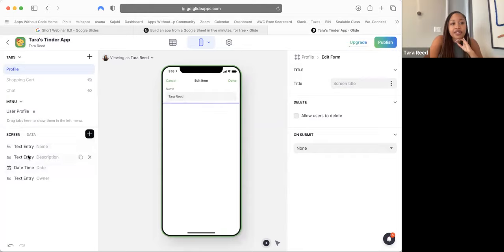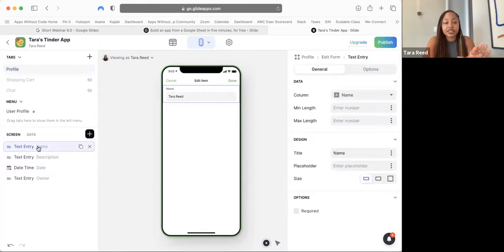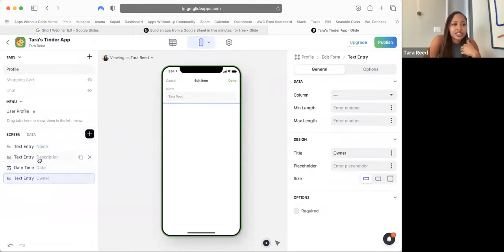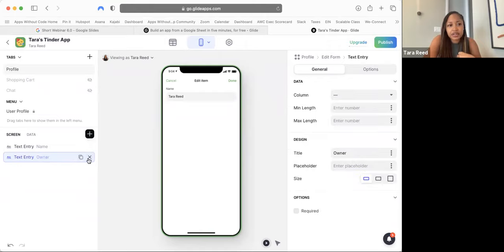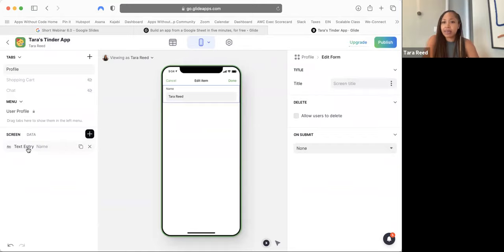So over here on the left, you can see what's on the screen. For example, there's text entry. And if I click on that, that's like the name where they can add stuff. And then there's a bunch of other stuff down here. I'm going to get rid of this. So let's get rid of this. Let's get rid of description. If you hover over it, see there's an X and date and time. If there's other stuff in here, you can get rid of it. We just want to click the name, to keep the name text entry.